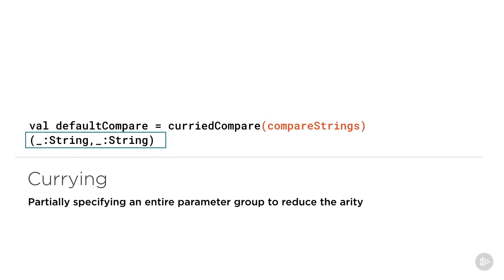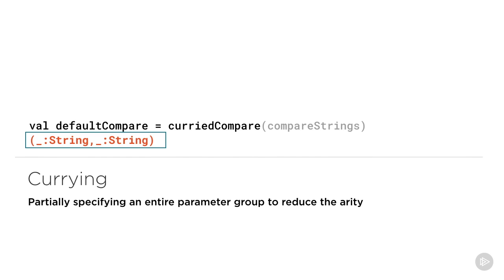A curried function simply fixes the values of one or more groups of parameters while leaving one or more of the other groups free. This makes it very similar to the partial application of functions. In this example, you can see that we have fixed the value of the first parameter group so that it takes in the comparison function compare strings, but we have left the values of the second parameter group free. We do so using the placeholder underscore. Once again, the result is a partially applied function.